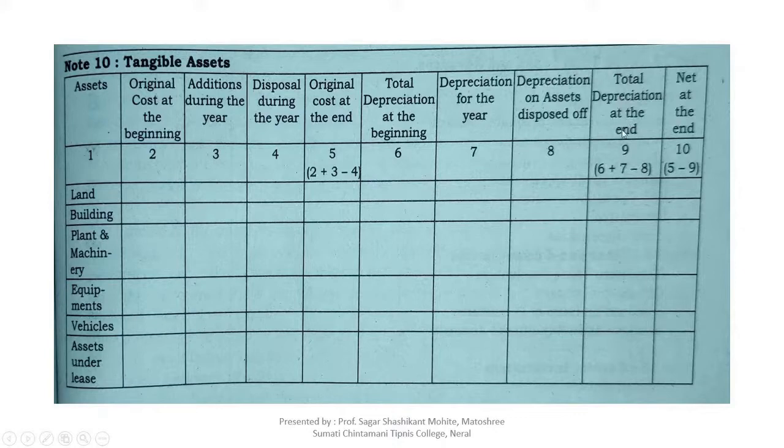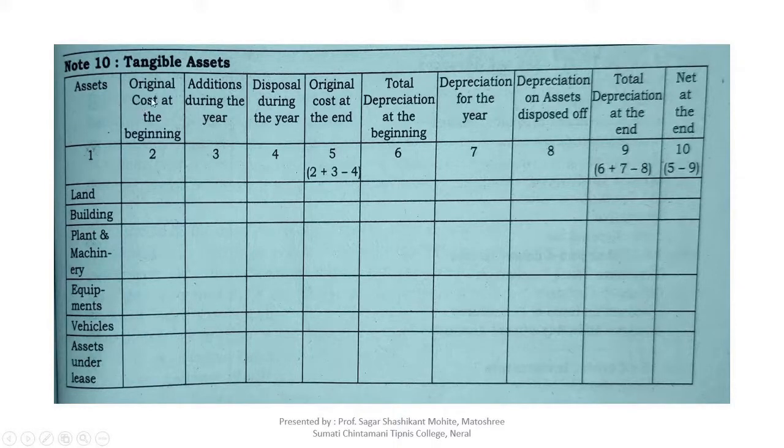This is the total depreciation at the end of the year, and the last column is the net block, that is column number 10. We can find the net block by deducting total depreciation from the total original cost of asset, that is column number 5 minus column number 9 is equal to column number 10. This is the working note or note of the tangible fixed asset.